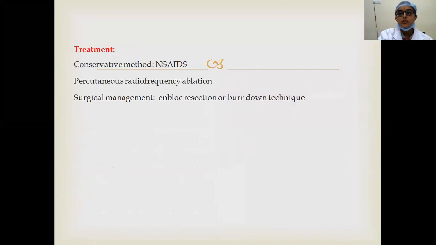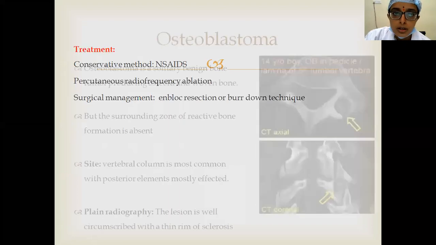In conservative methods, we use NSAIDs, and after some time the pain will resolve, the tumor will resolve. Other, more recent methods are CT guided percutaneous radiofrequency ablation. That is, you place a radiofrequency probe inside the region with the help of imaging modalities, and with the temperature produced, the tumor cells are lysed. And in surgical management, you either remove the complete tumor en bloc or burr down the diseased bone. So these are the modalities of treatment in case of osteoid osteoma.